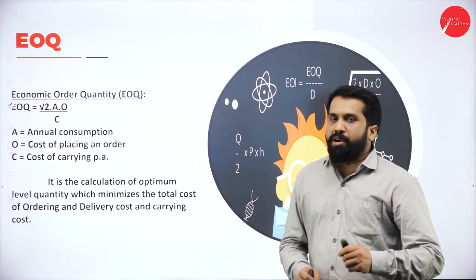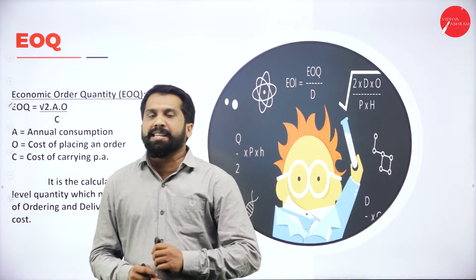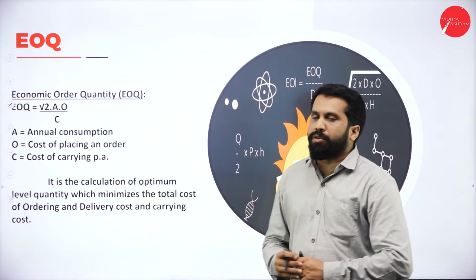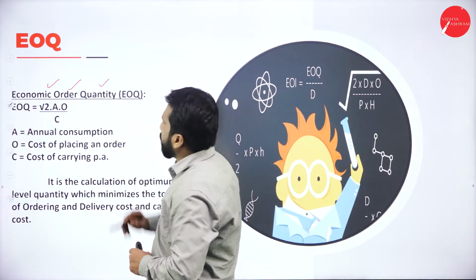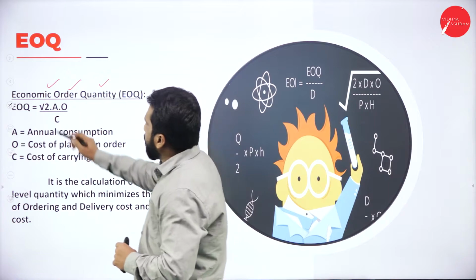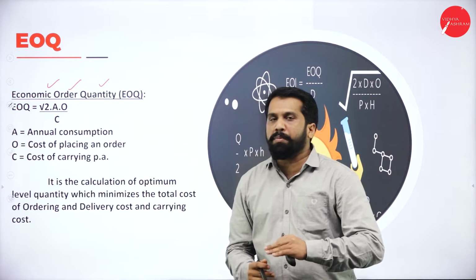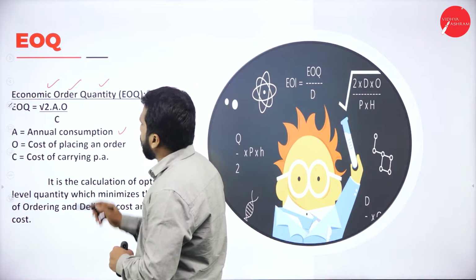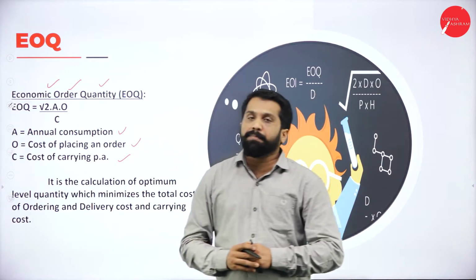The next thing will be your EOQ, economic order quantity. Now, this is very important as well as a 5-mark question. What does EOQ stand for? EOQ stands for economic order quantity. We have a small formula for EOQ: square root of 2 into A multiplied with O, and the denominator is C. Now, A stands for annual consumption, O for cost of placing an order, C for cost of carrying per annum.